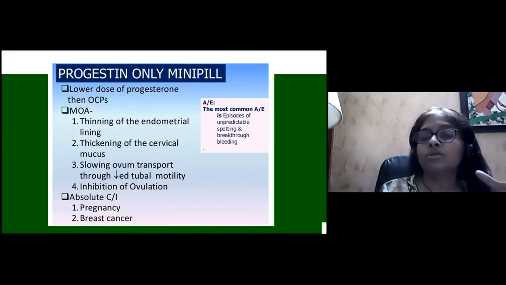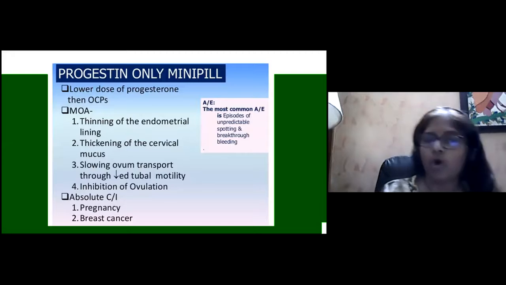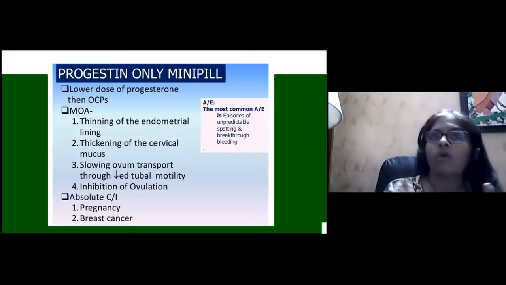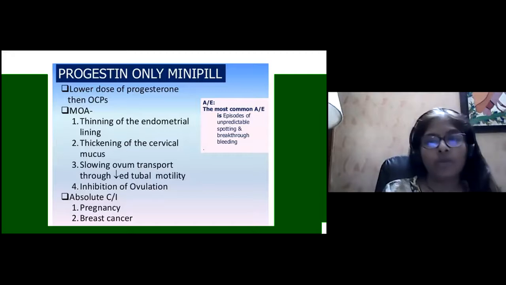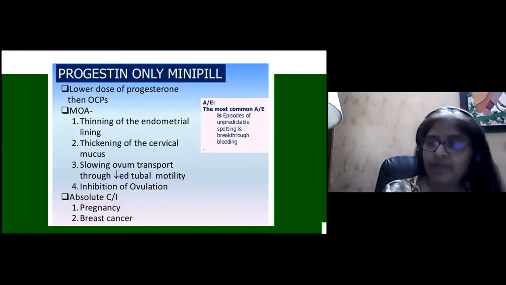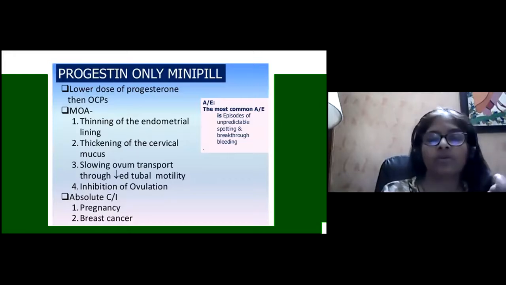The most common problem or adverse effect is unpredictable spotting and breakthrough bleeding. We all know that with Mirena or with DMPA or when progesterone only mini pills are given, the most common side effect is unpredictable spotting and breakthrough bleeding. To prevent this troublesome side effect, a little bit of estrogen is added in the oral contraceptive pills.